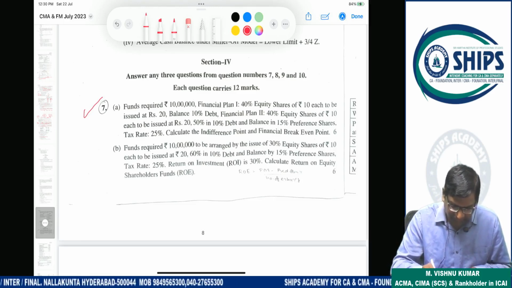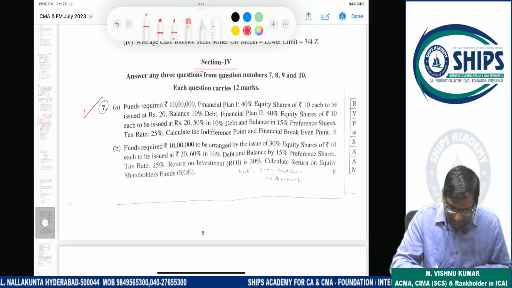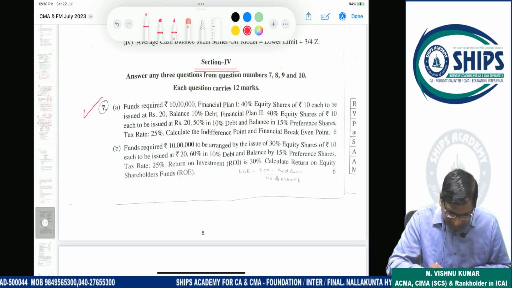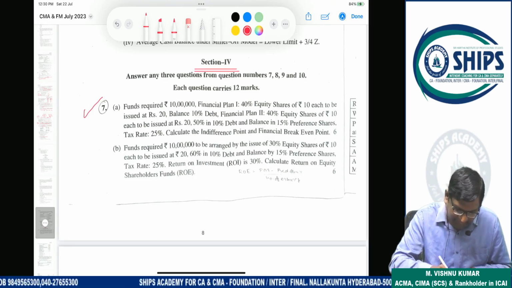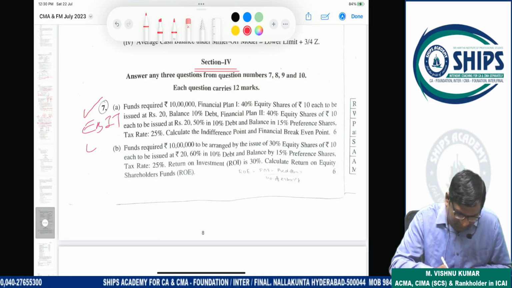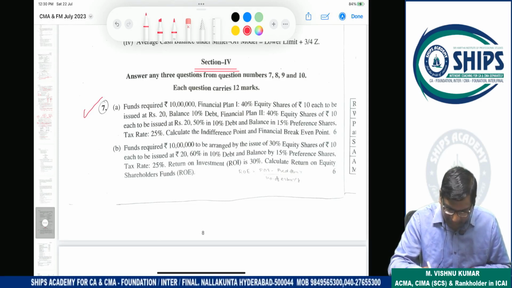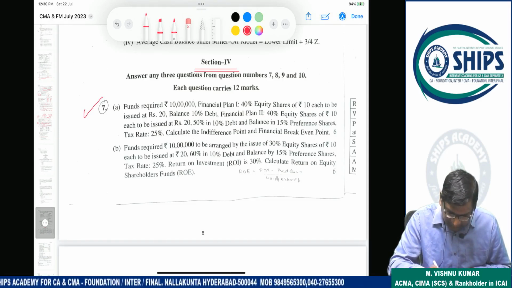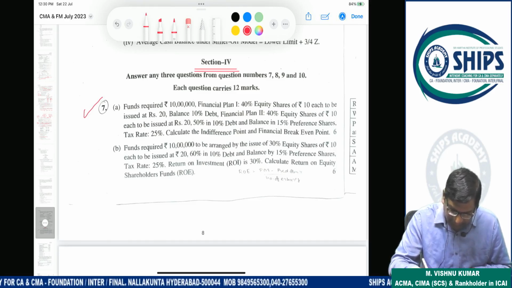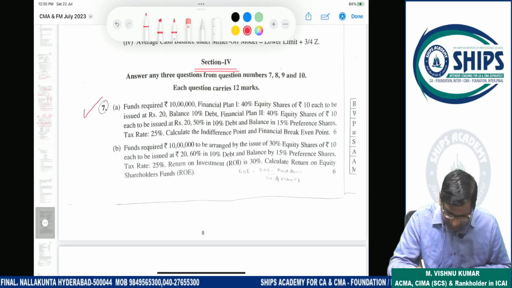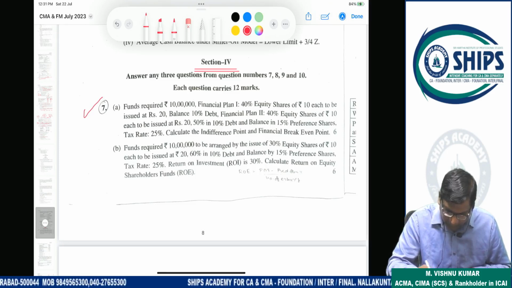So first question in financial management, section 4 we are starting, because descriptive questions only we are covering here. This question is on EBIT-EPS analysis. So this type of questions are already covered in our classes. Funds required, financial plan 40%. And balance debenture. It means in plan 1, 40% equity, 60% debt. In plan 2, 40% equity, 50% debt, 10% preference capital. Equity share capital issued at the rate of 20, face value 10 in both plans.